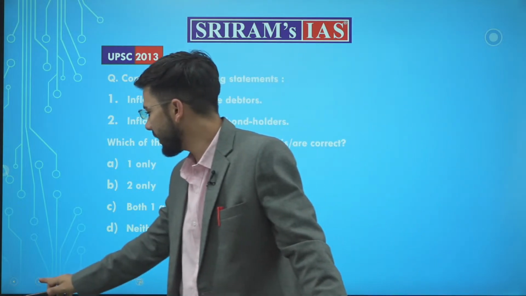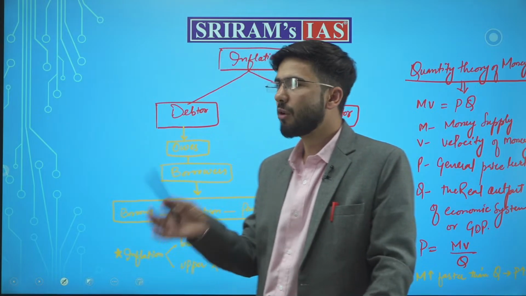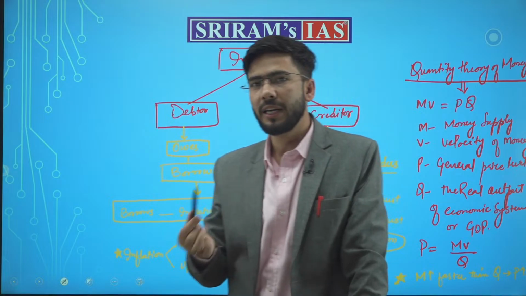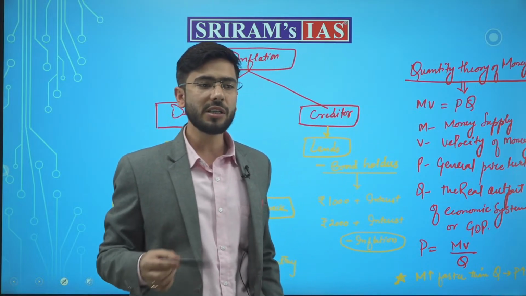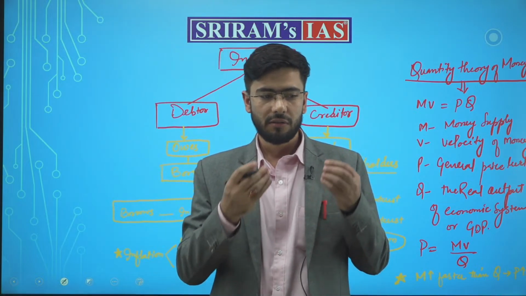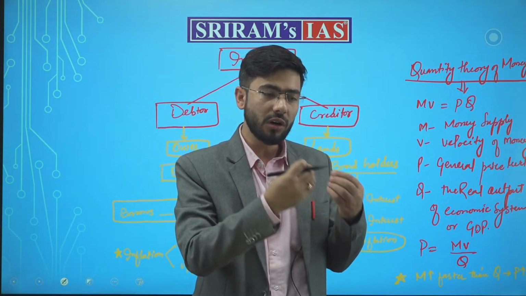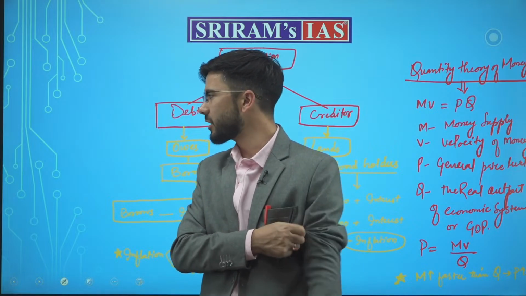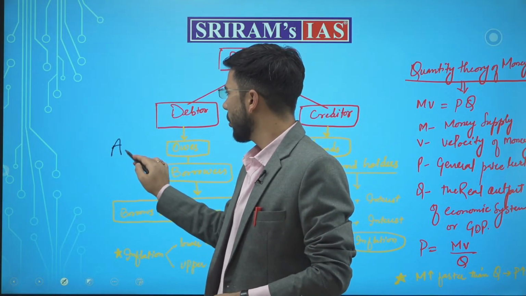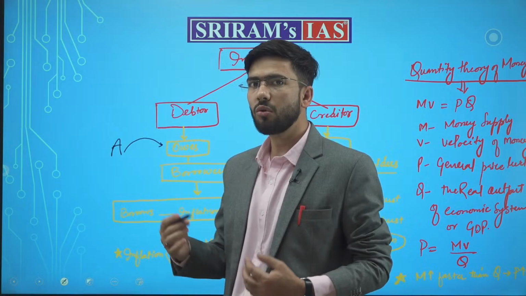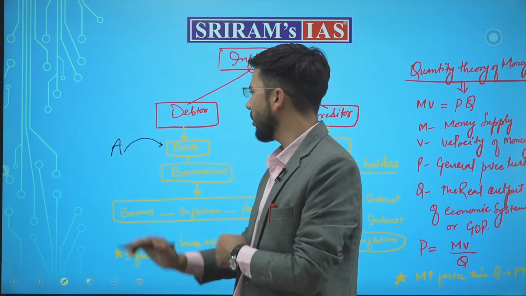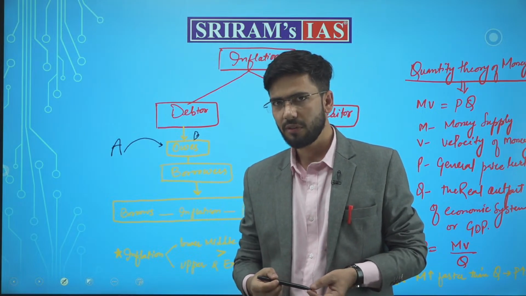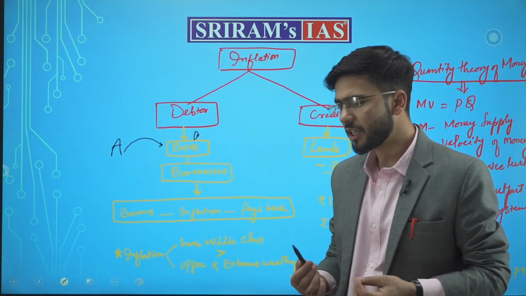First of all, you need to understand the debtors and the bondholders. Debtors are those who owe money to someone. That is a person who has actually borrowed the money and now he is owing the money to someone. For example, there is a person A who gave money to person B. Now B owes money to A. What does this transaction mean?